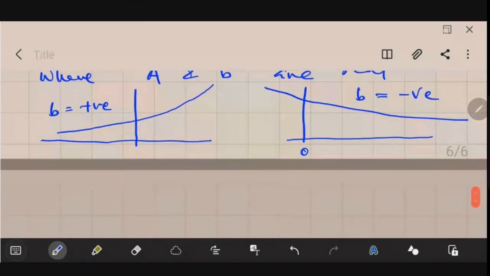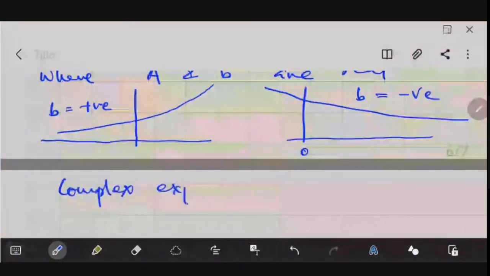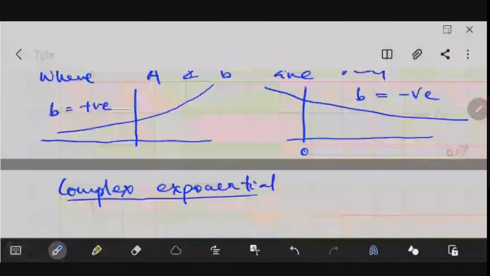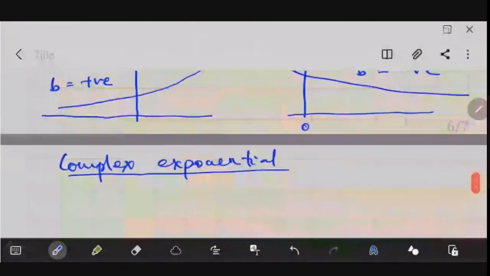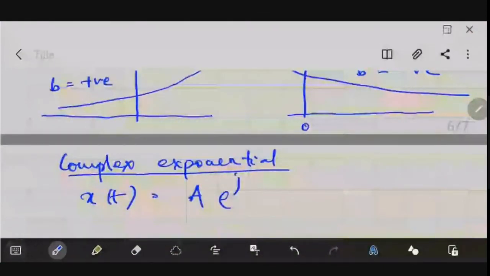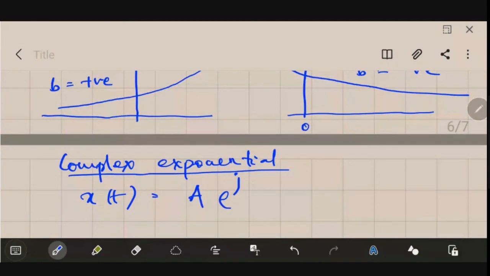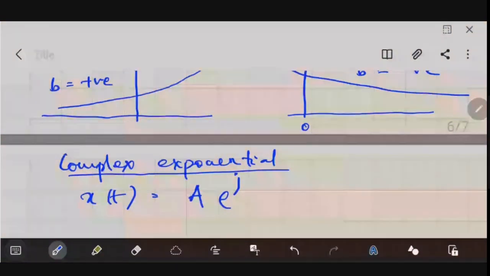The next one is the complex exponential, and it is denoted by x of t equal to a e to the power j omega 0 t. j is your complex value, root over of minus 1. Normally you denote it as i, but in electrical engineering we denote it as j.